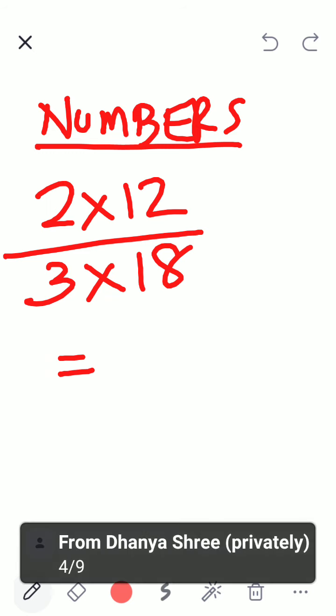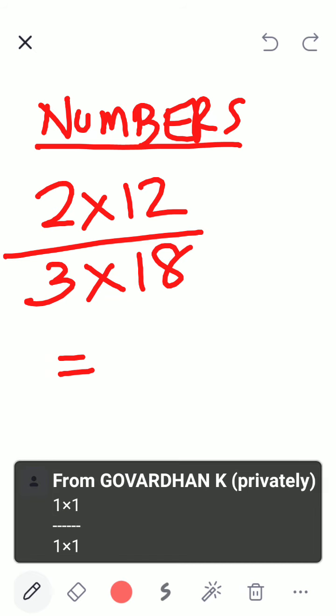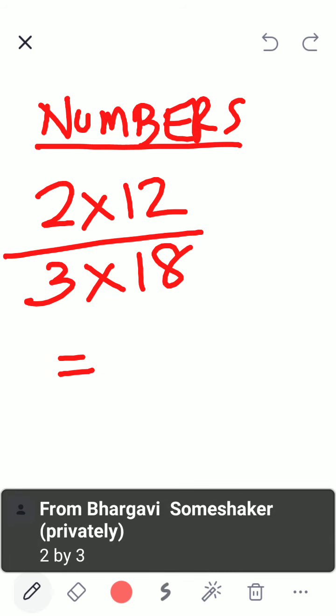Okay. So I'm getting different answers. Correct. Navya, check your answer again. Quickly, children, other children, please respond. No, Govardhan, wrong. How did you get that? No, Bhargavi, check again.